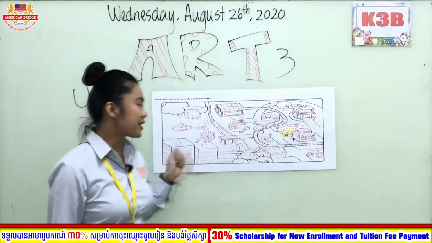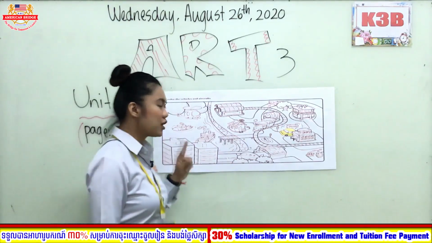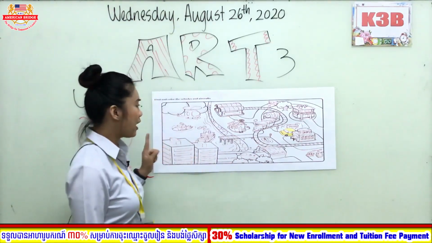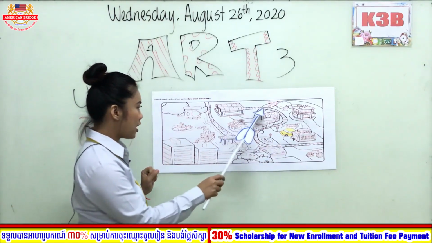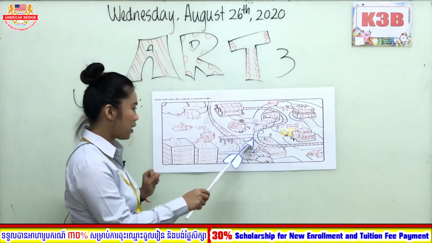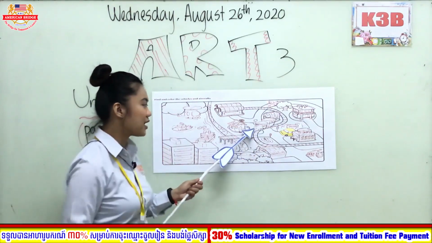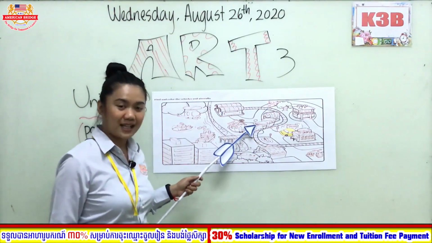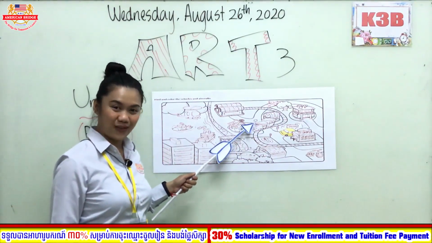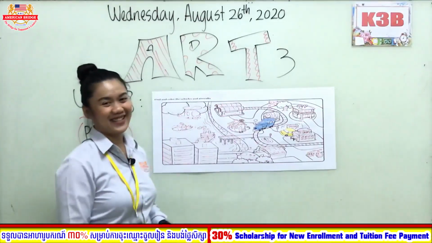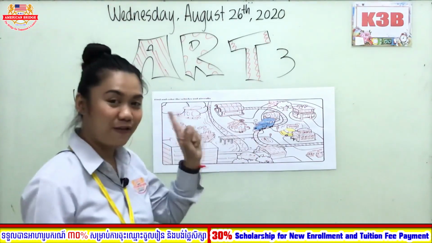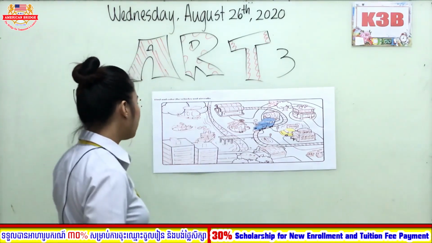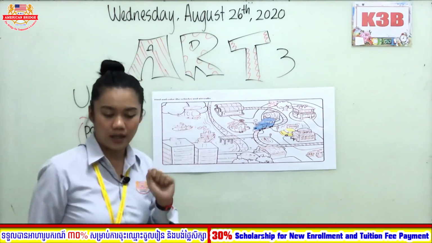Okay? Next, let's find another vehicle like train. So I see already a train, railway. So there you are. So this is a train. So let's color this one, okay? So this is the train, another vehicle. Now let's find another one vehicle.